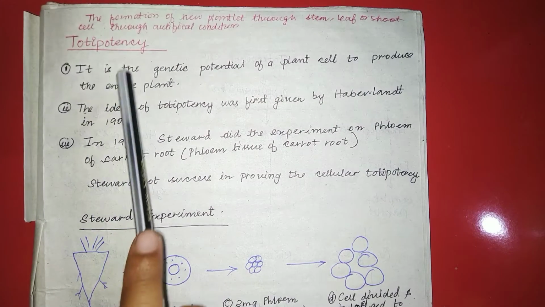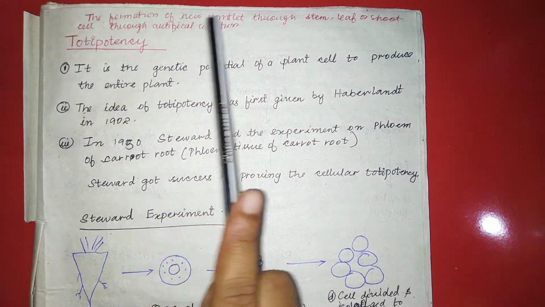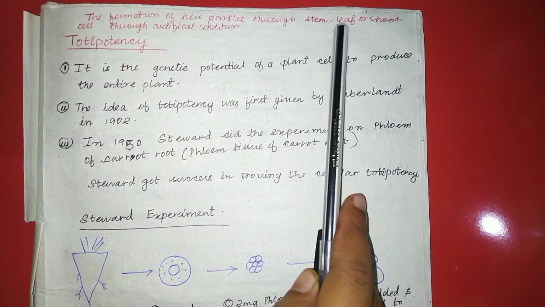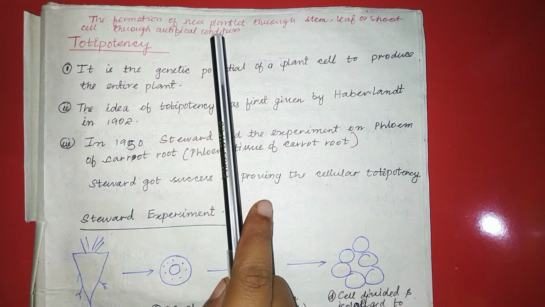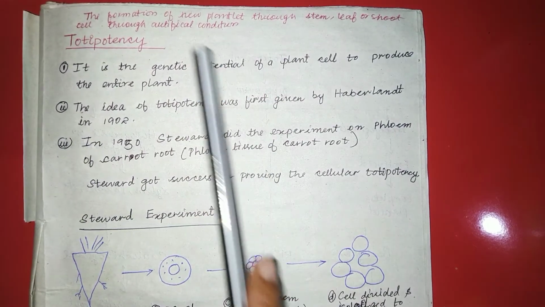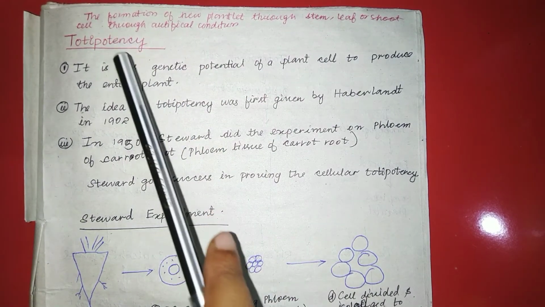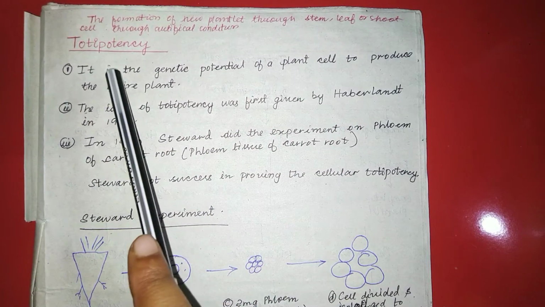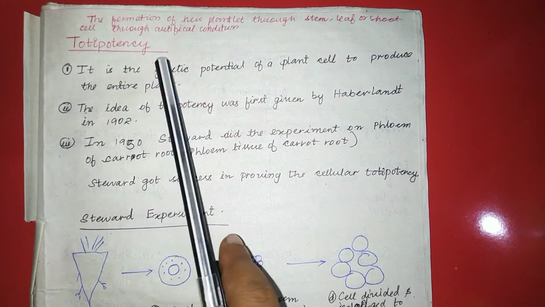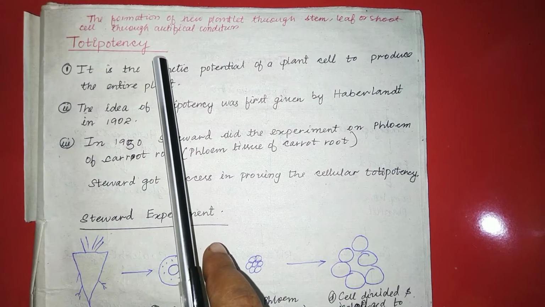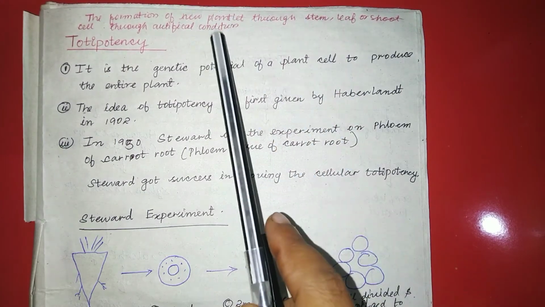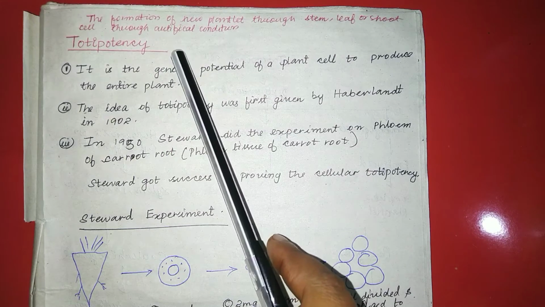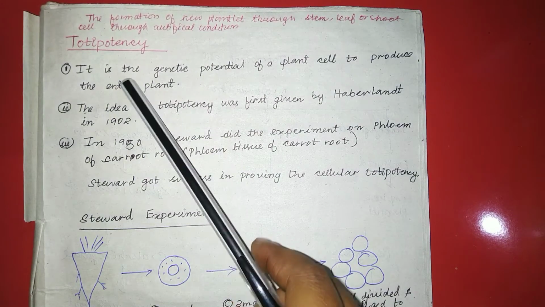Totipotency may be defined as the formation of a new plantlet from a stem, leaf or shoot cell under artificial conditions. In natural conditions, what happens? From a seed, a new plantlet arises. But when a new plantlet arises from a stem, leaf, shoot or bud cell through artificial conditions, it is known as totipotency.